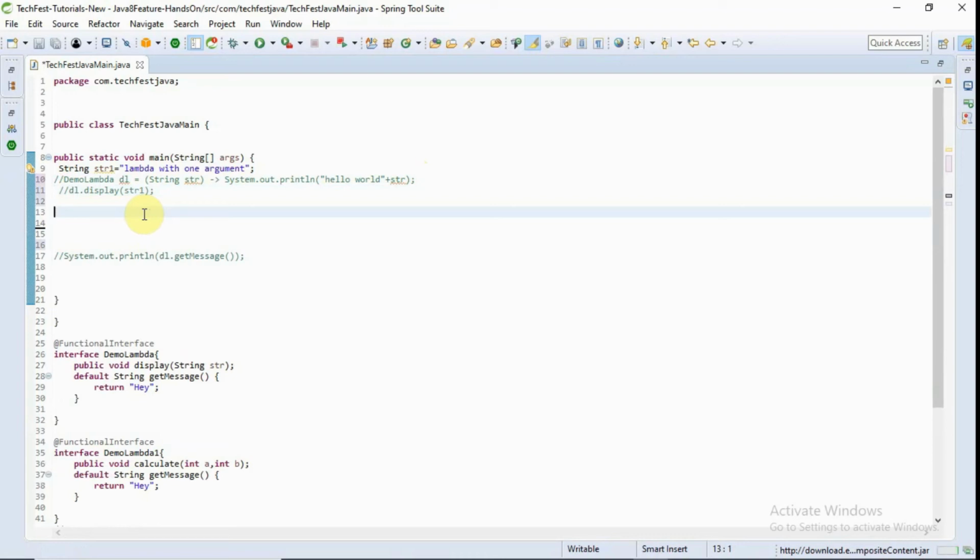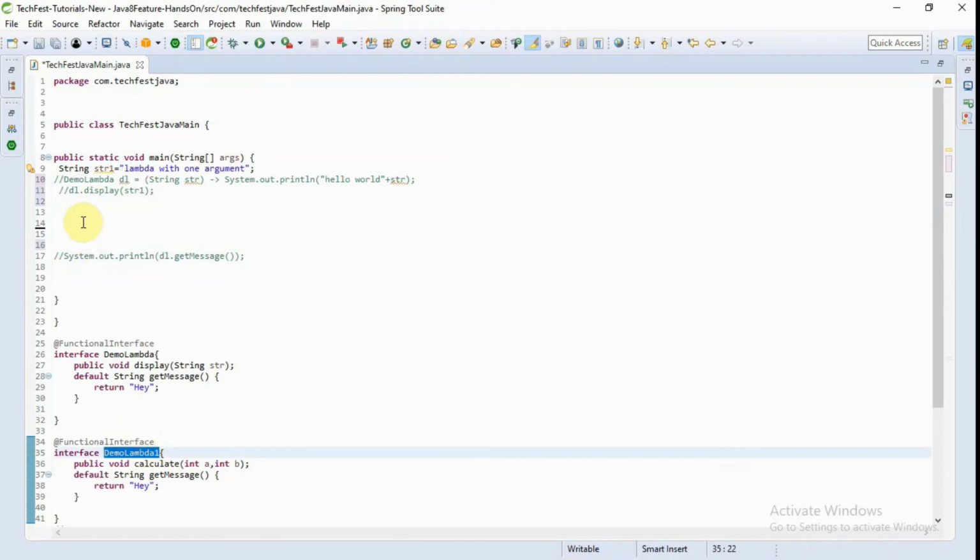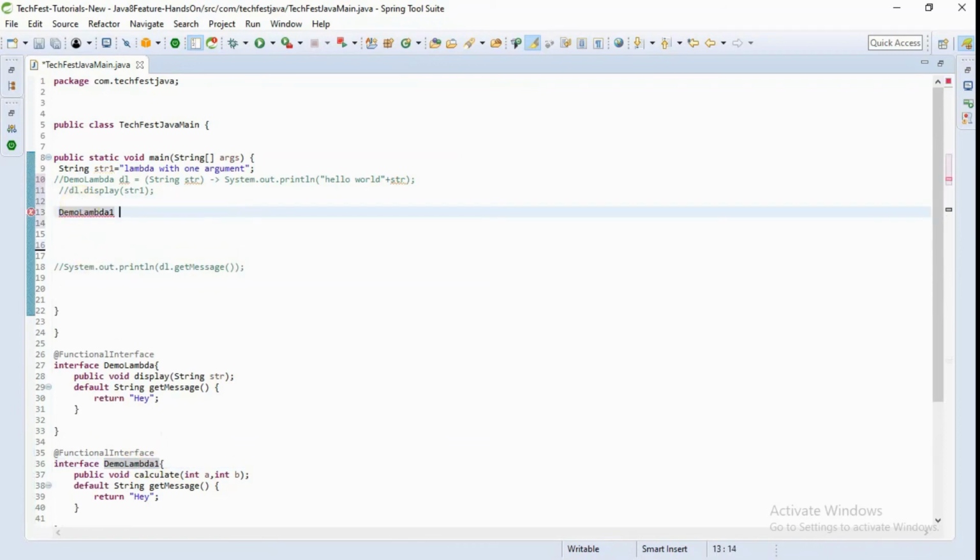For this I am going to define an add function, add lambda, and here I define integer a comma integer b, and then return a plus b.